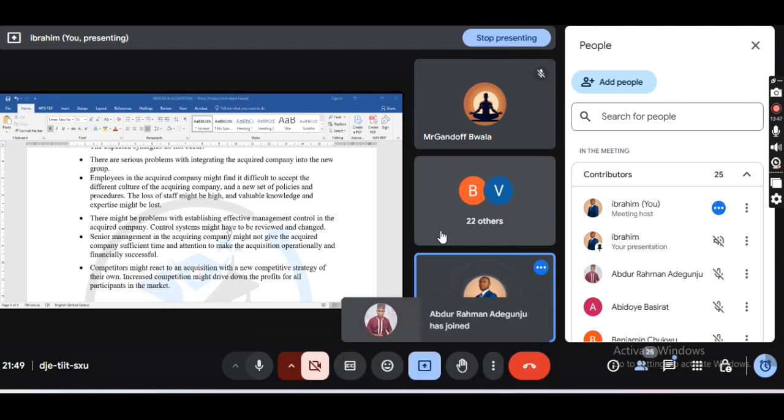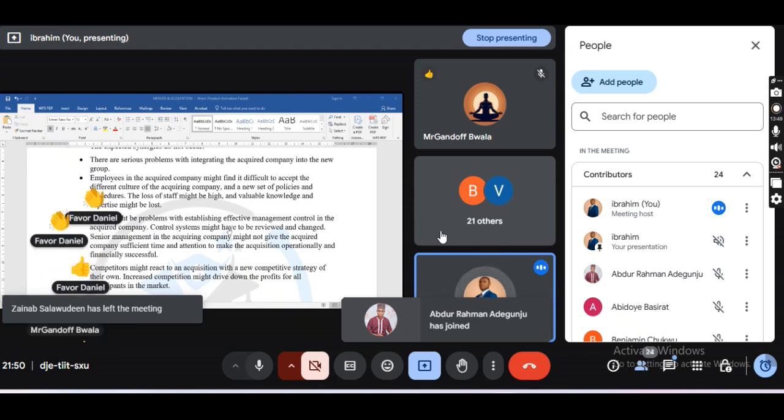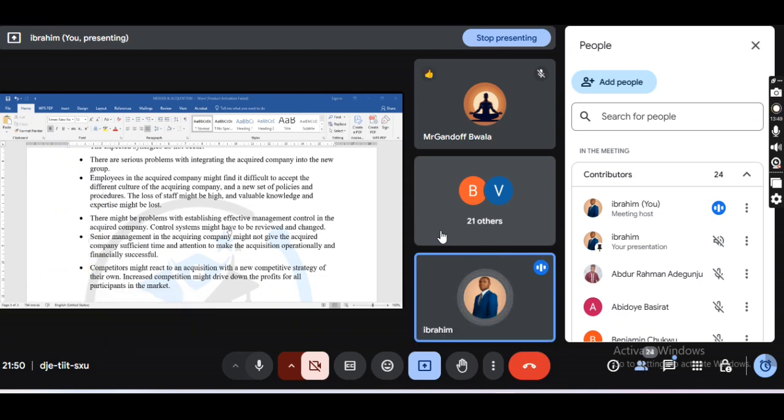Class, am I communicating? So you need to know all this in merger and acquisition. You need to do what we call due diligence, where we have the financial due diligence as well as the legal due diligence. Now, if this is established, let me quickly explain finally, right?